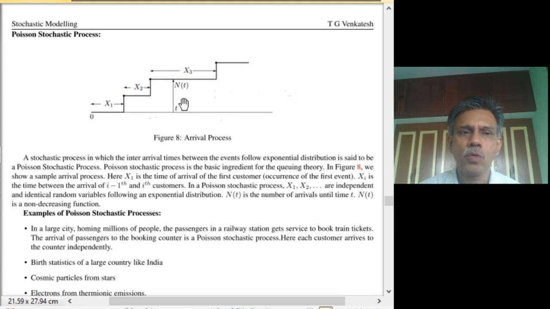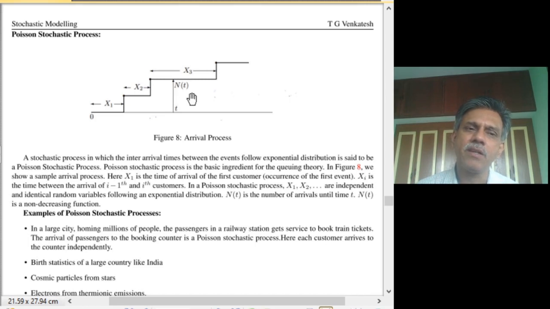So if you look at a stochastic process called N of t, which denotes the number of events that have occurred from time 0 till a given time t, that forms a stochastic process N of t. It represents the number of events that have occurred till time t, starting from an arbitrary time t equal to 0.